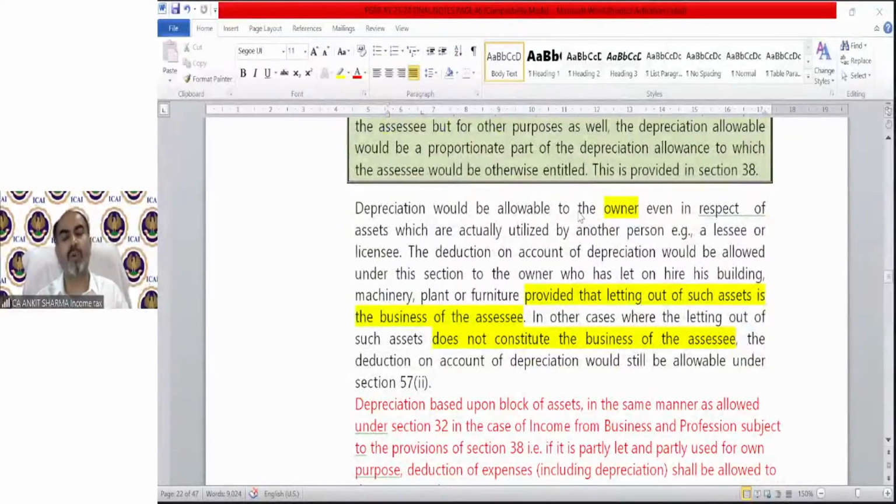Depreciation would be allowed to the owner, of course. If you are the owner, only in that case can you claim the depreciation. If you are a tenant or a lessee, you cannot claim depreciation. So being the owner is one of the main conditions to claim depreciation.